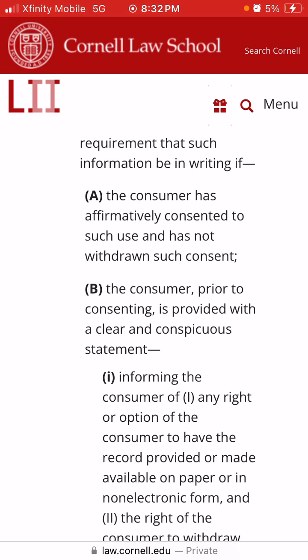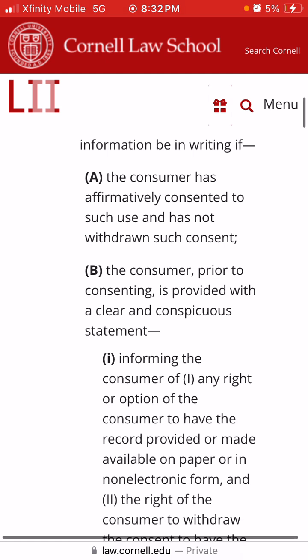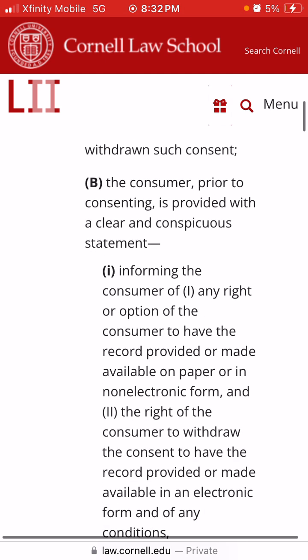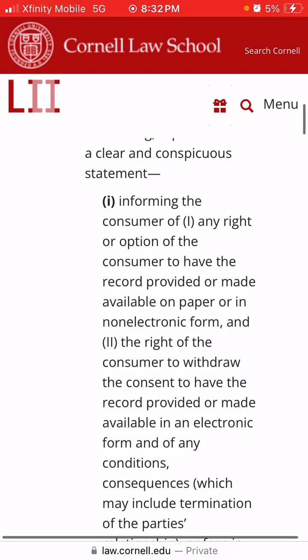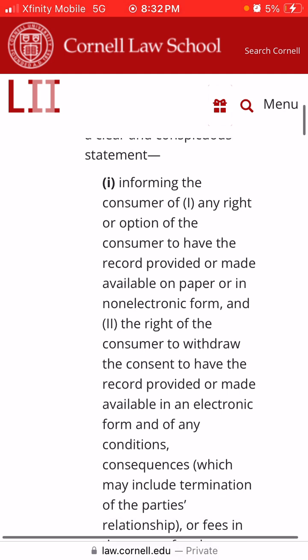The consumer, prior to consenting, is provided with a clear and conspicuous statement informing the consumer of any right or option of the consumer to have the record provided or made available on paper.